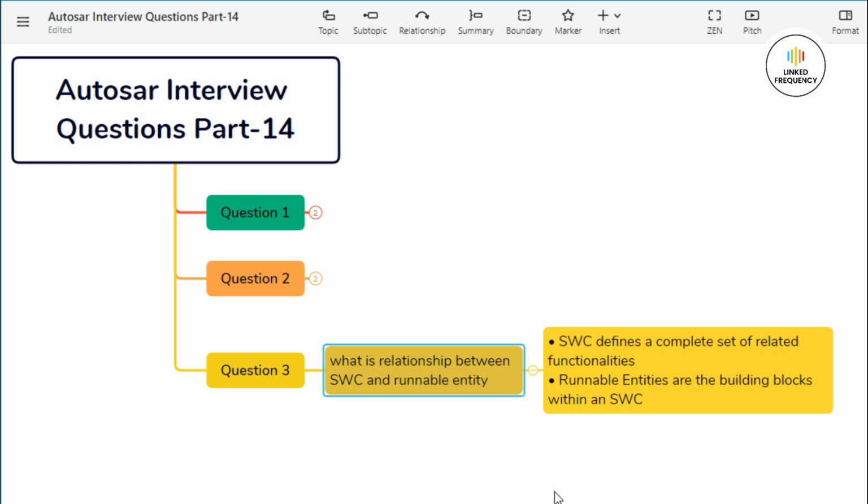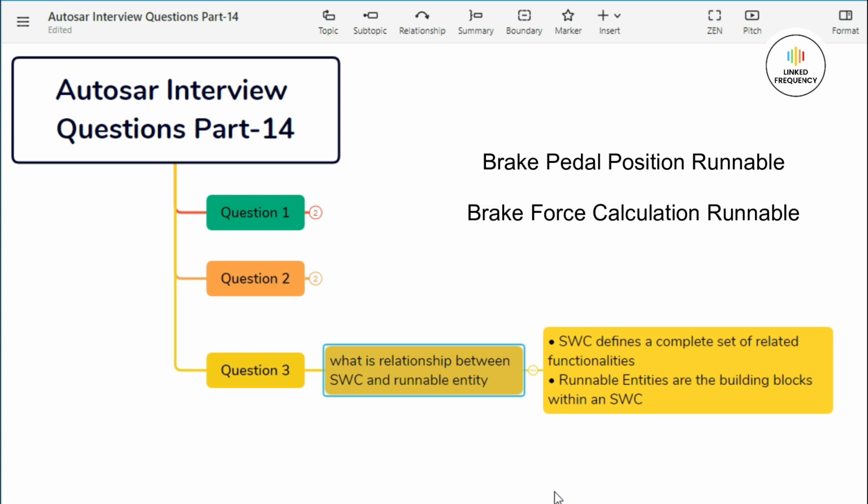Let us consider an example to understand these things better. Consider a software component that handles the management of a car's braking system. This software component might include the following runnable entities. Firstly, brake pedal position runnable, which reads the position of the brake pedal and updates the internal state. The next one is brake force calculation runnable. It calculates the required braking force based on the pedal position and other sensor input. And the next one is brake actuation runnable. It sends commands to the brake actuators to apply the calculated braking force.